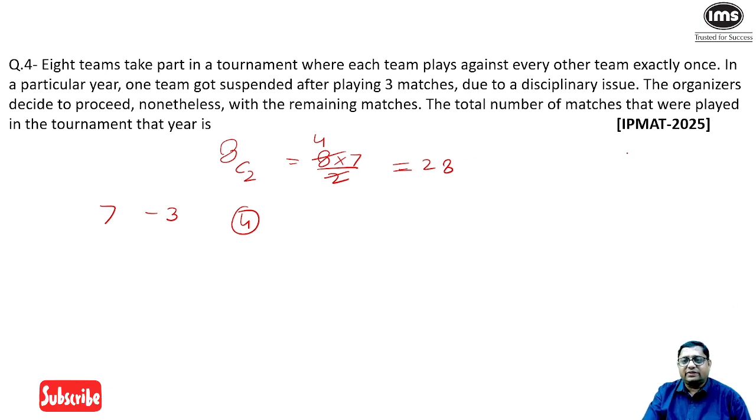The total number of matches that were played in the tournament that year is? So total matches should be 28, but 4 matches are not going to be held. So total number of remaining matches will be 24, and this is my answer. So this was the setter. This was an easy question. This question should be selected for the cutoff.